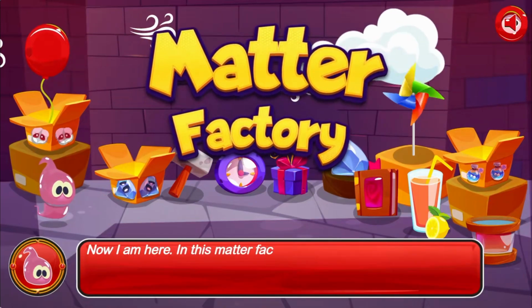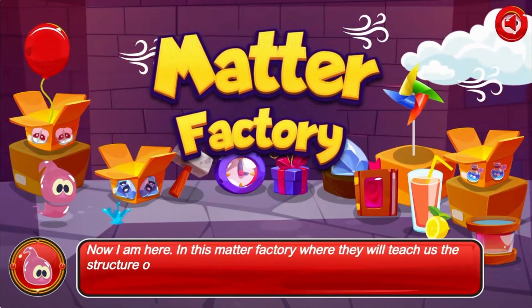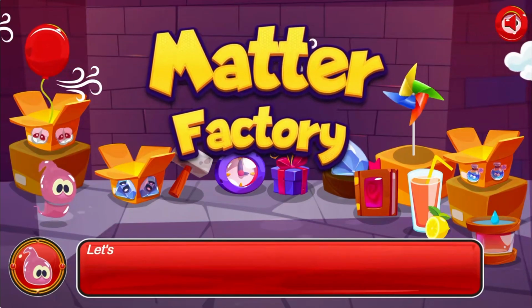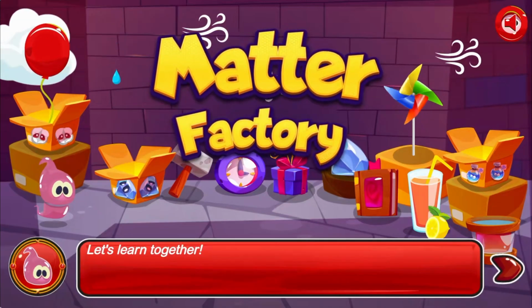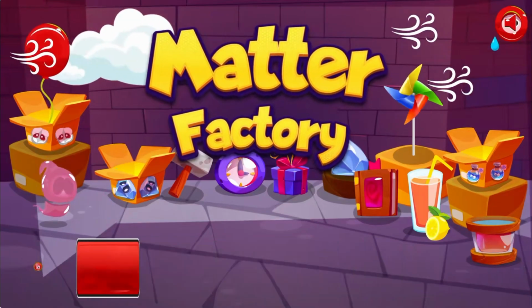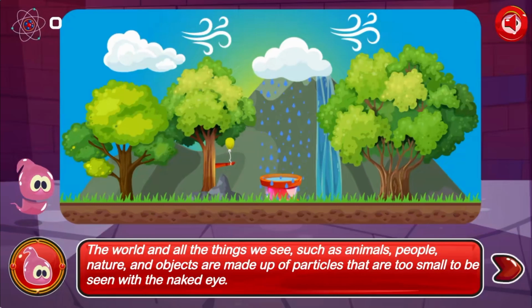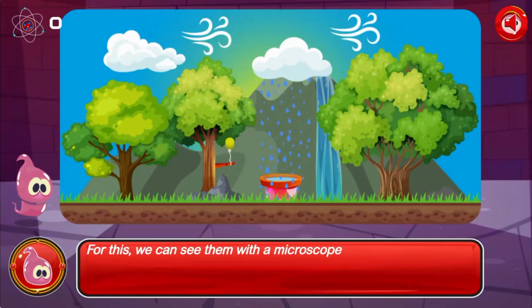This is a science game that makes learning about the structure of matter fun and easy to understand. Let's learn together. In this informative instructional game, tour a factory with some friends.